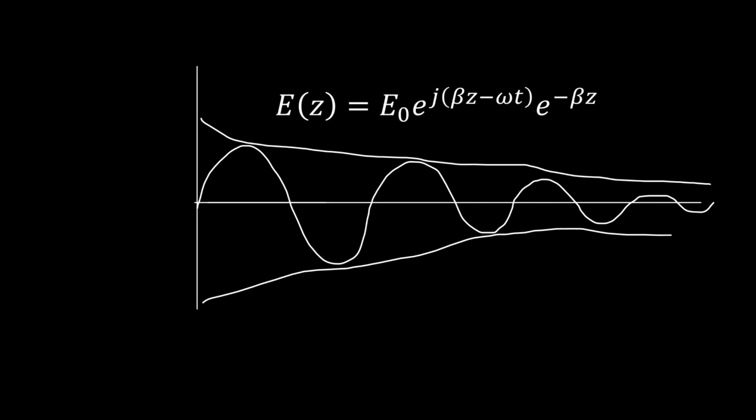So the physical meaning of skin depth is that it measures how deeply an electromagnetic wave can effectively penetrate into a conducting material before its energy is significantly attenuated. So as the wave propagates, it induces currents that dissipate energy as heat, causing the wave amplitude to decay exponentially.